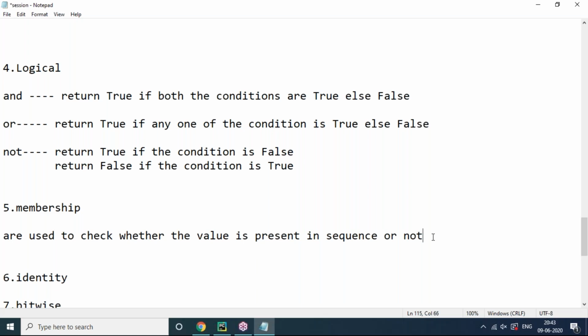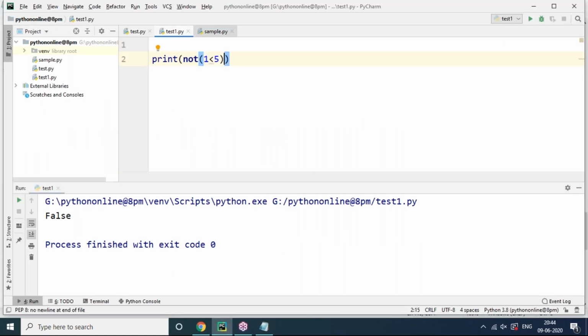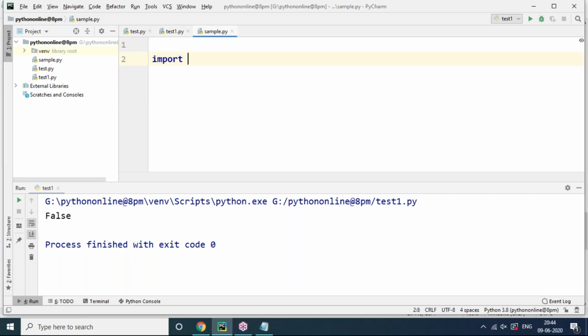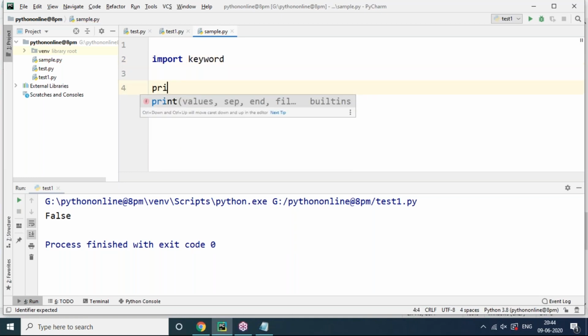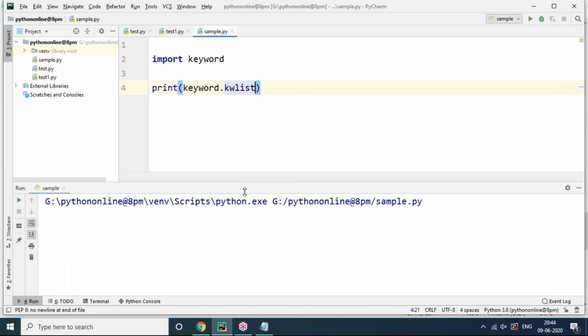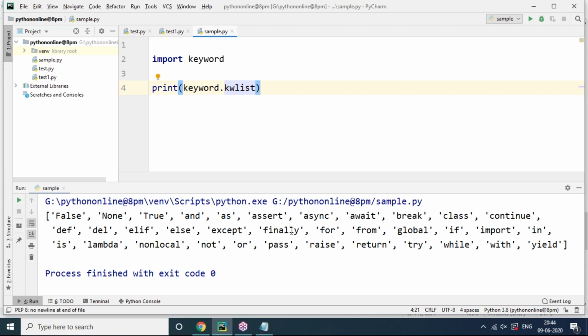How to check? What are the membership operators? Yes, in and not in. In is a keyword. If you want, you can check it in the keyword list. You know very well how to get the keyword list in Python. It's pretty simple: import keyword, then print keyword dot kwlist. Now let's check it out. Now you can see somewhere in the list, in is there. This is a keyword. Not in means the opposite. So in is a keyword.